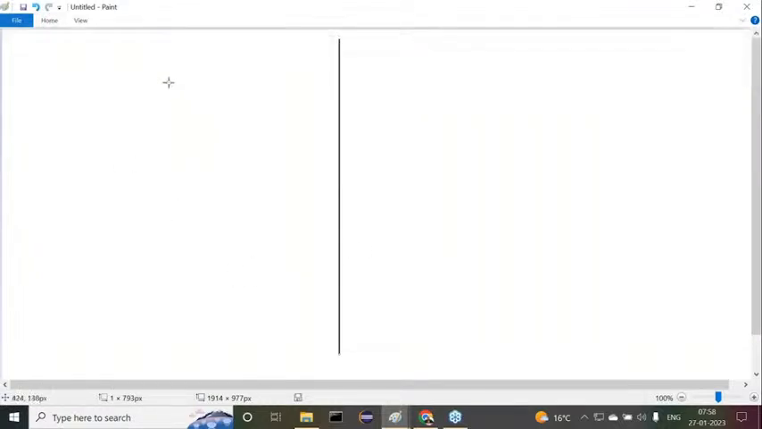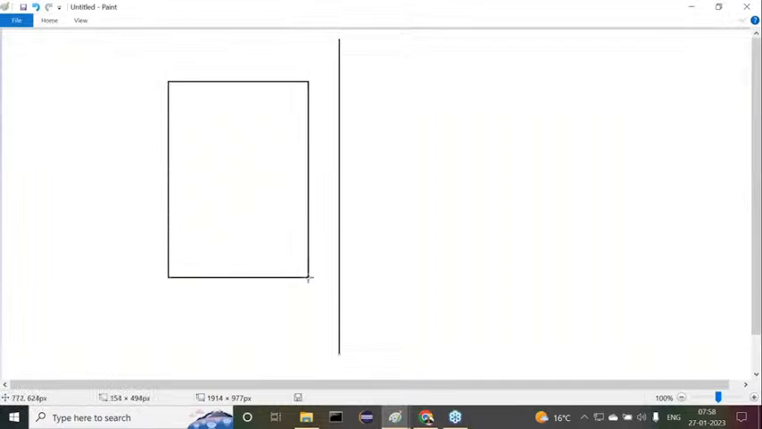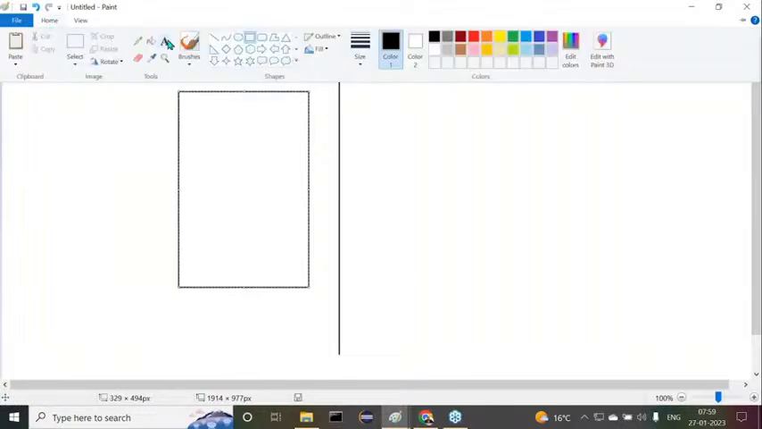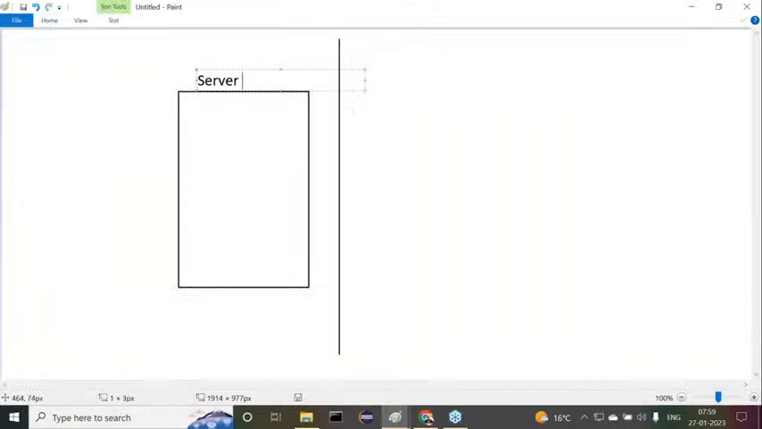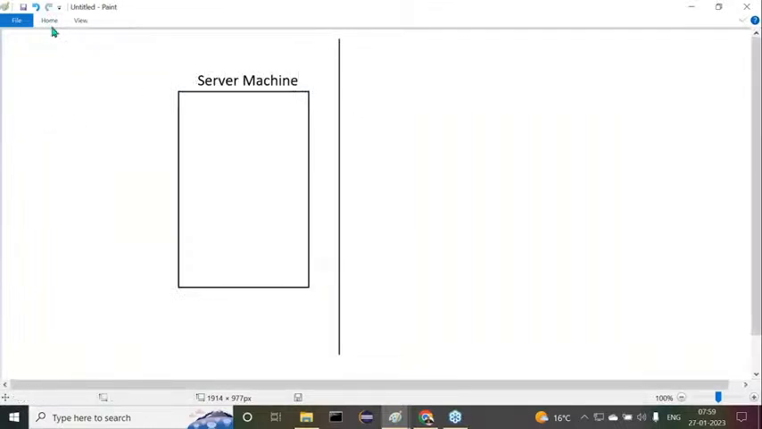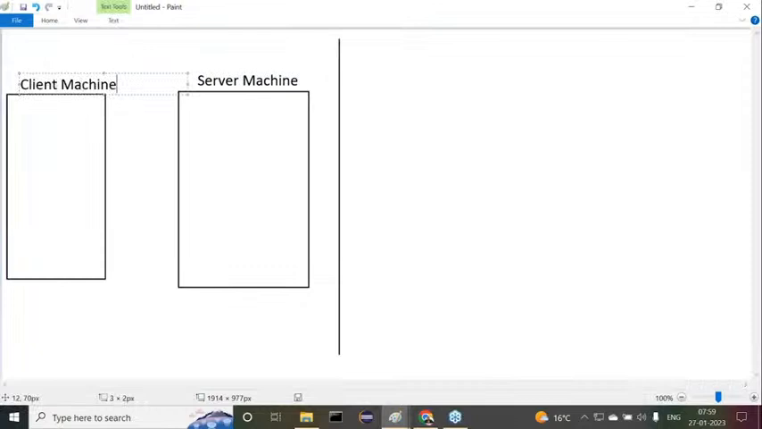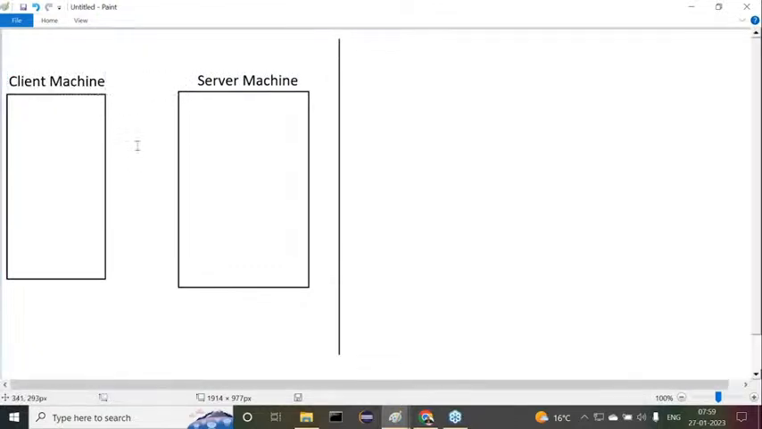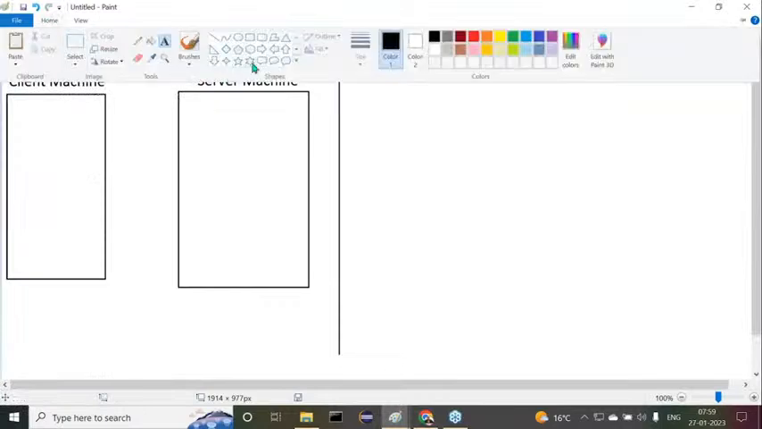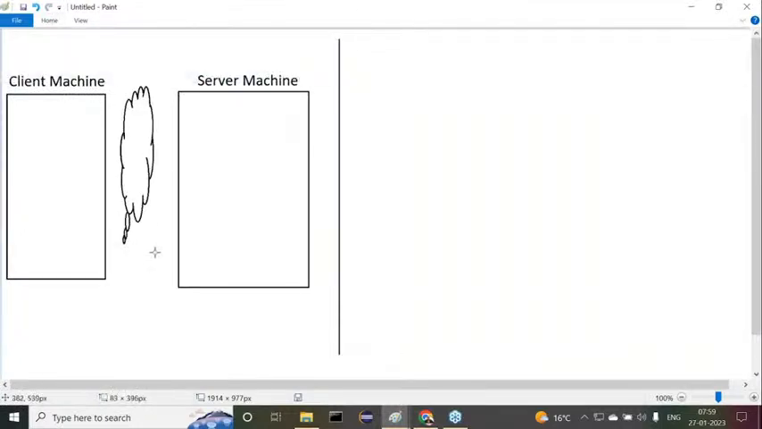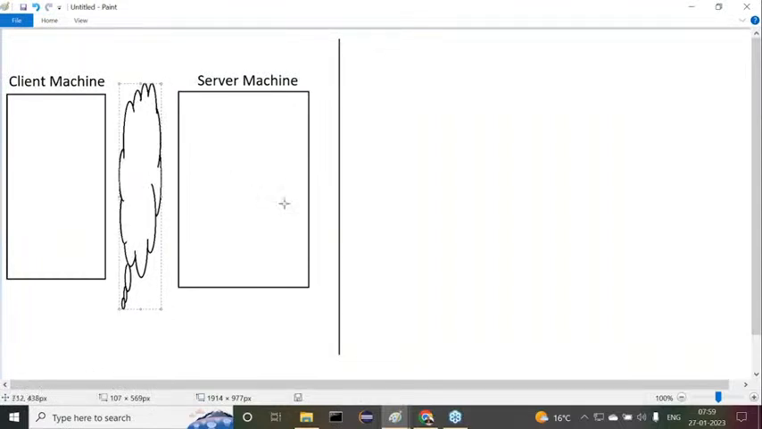Now here, this is my server side application. Everybody understand this clearly. This is the server side application, or maybe the server machine. Now this is the client machine. This is the web application architecture, and this is the client machine. Between these two, we have the internet, some network.